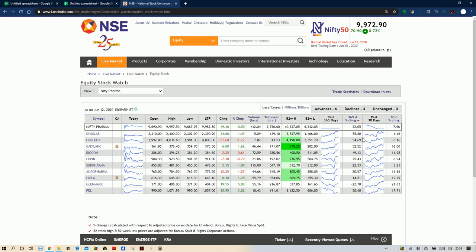So Divi's was outperforming, Dr. Reddy's was outperforming, Cadila was outperforming, Biocon and Lupin. These are the 5 stocks shortlisted, and in that you need to look here. The next shortlist will be Biocon, that is about 10%, then Cadila, that is 16%. These two come into the category.